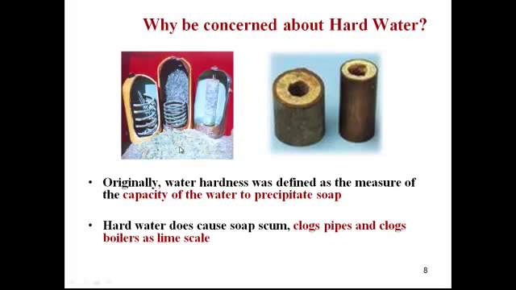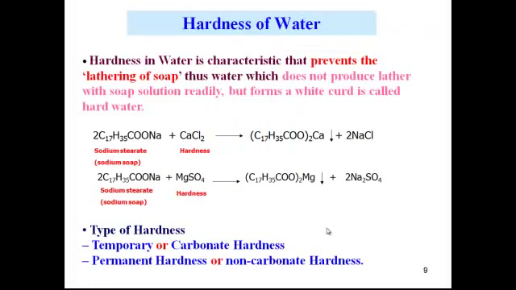When you are washing your clothes, you can observe that hard water creates a problem with precipitate. Not only does it form a precipitate with the soap, it also clogs the pipes and boilers as lime scale. From the chemical point of view, we will be talking about hard water.